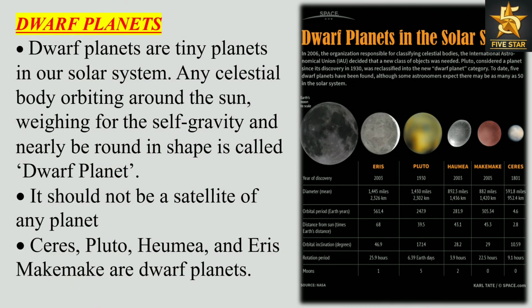Dwarf planets. Dwarf planets are tiny planets in our solar system. Any celestial body orbiting around the Sun, having enough self-gravity to be nearly round in shape, is called a dwarf planet. It should not be a satellite of any planet. Ceres, Pluto, Haumea, and Eris are dwarf planets.